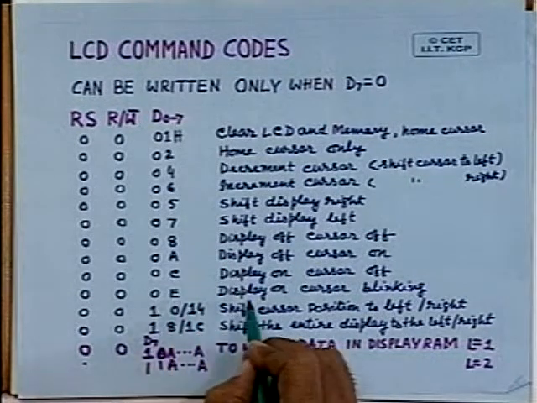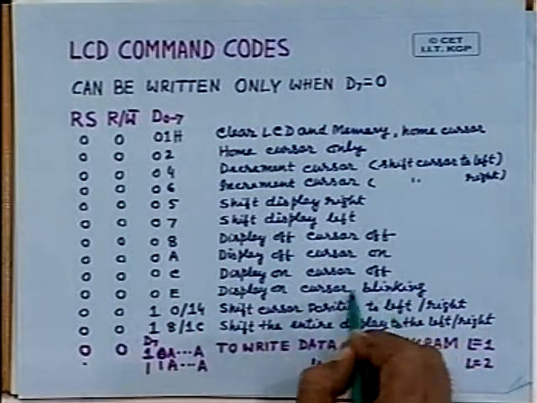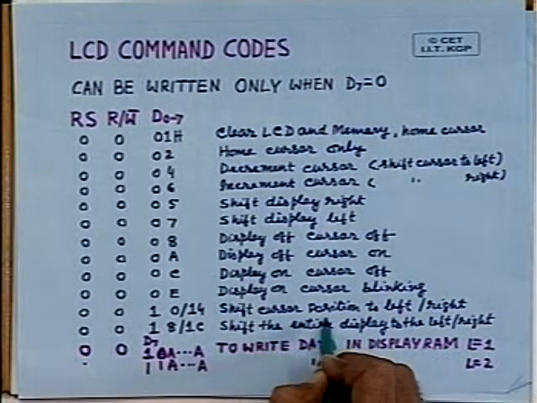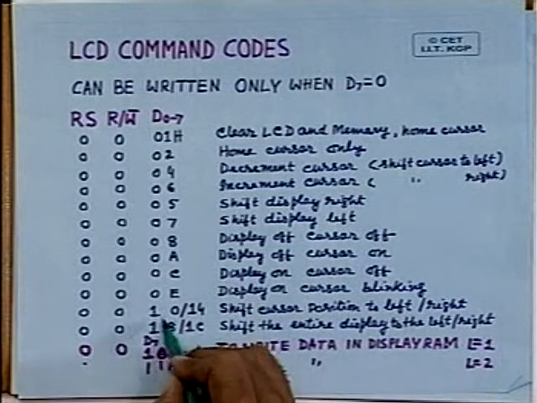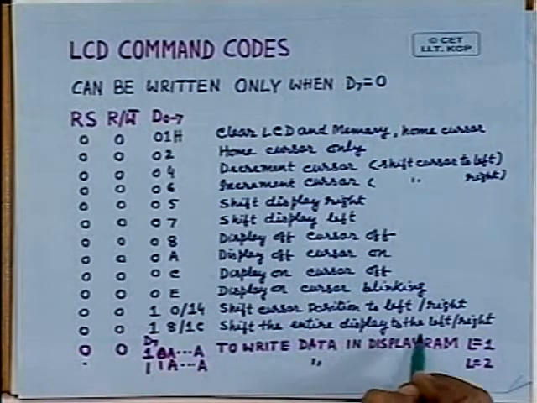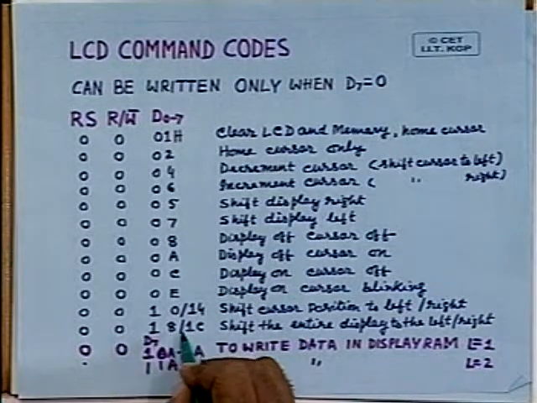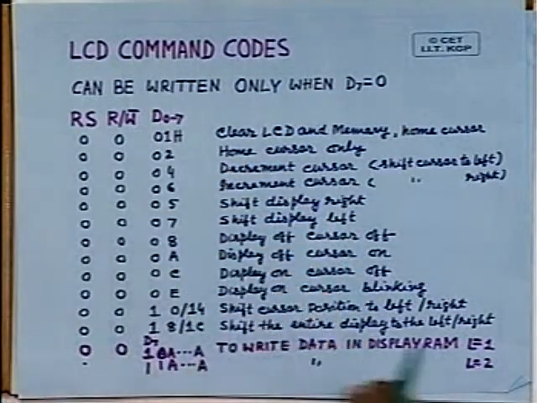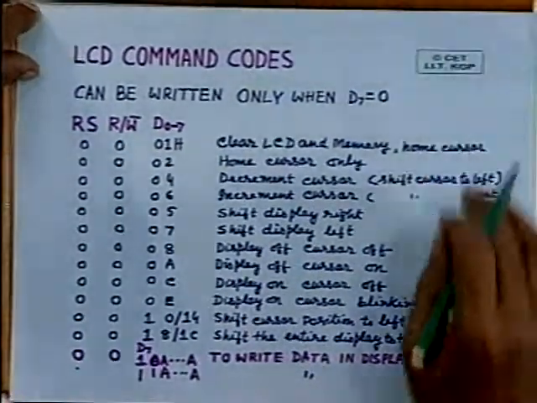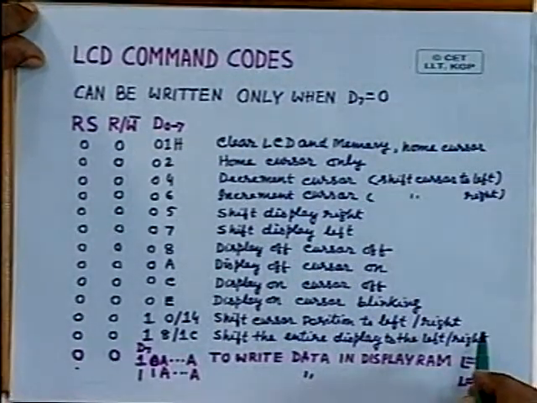If you write 0E, then it is display on with cursor blinking. Cursor can be blinking as well. Also you can shift the cursor position to left or right by writing either 10 or 14, and shift the entire display to the left or right by writing 18 or 1C. So these are some of the typical commands provided in these intelligent LCD display devices.